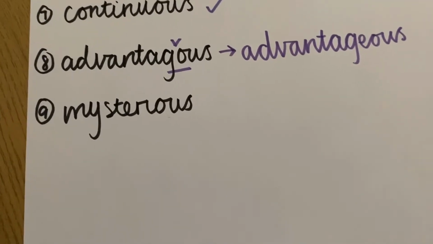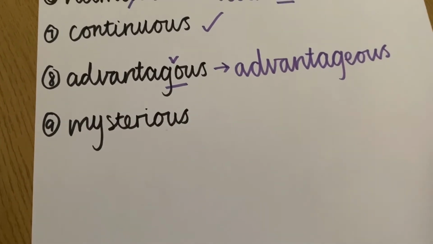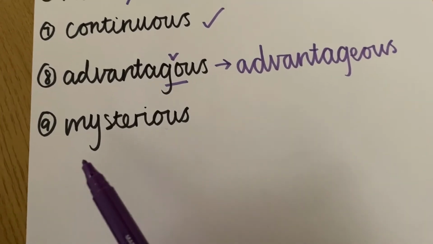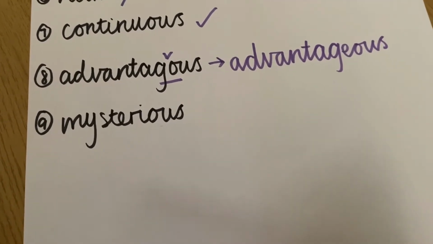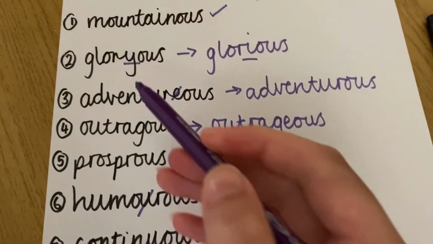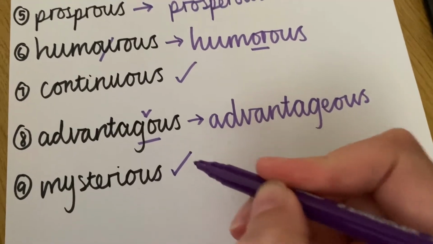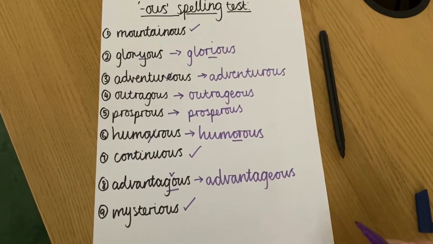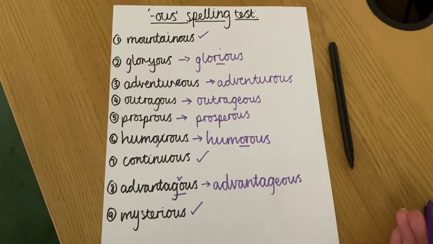Okay, and now the last one. Well, apart from not dotting my I, which I'm going to do now, this looks to be correct. Mysterious. Now, mystery is my root word. Mystery ends in a Y. You're meant to replace your Y with an I, which I didn't do for glorious, and add OUS. This is right. Brilliant. Now it's your turn to double check that you've checked through my spelling test correctly.